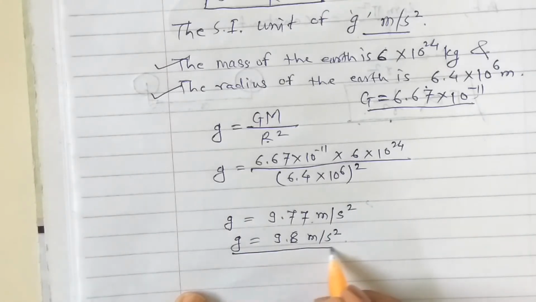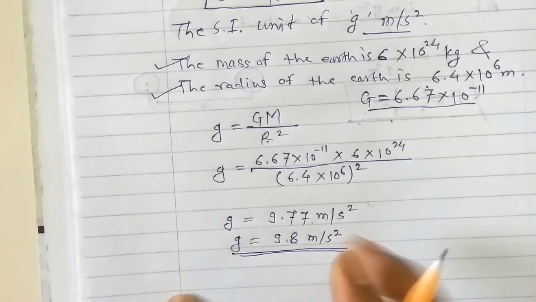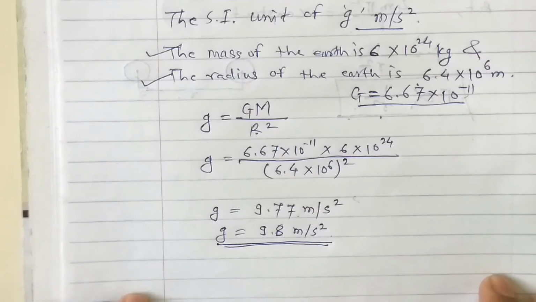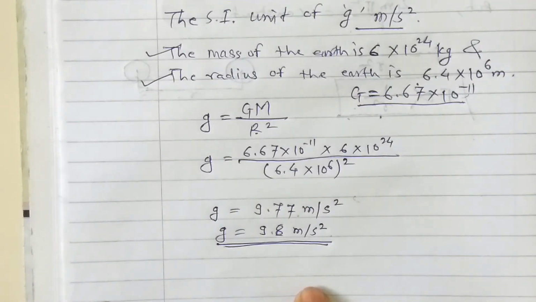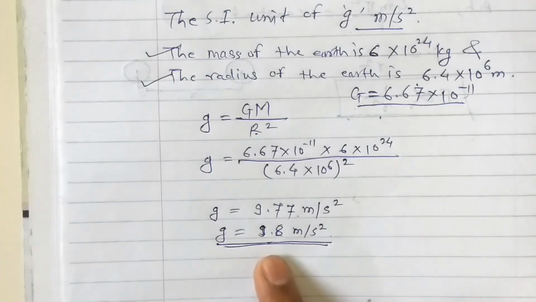So the value of g on the earth's surface, taken by scientists from many experiments, is 9.8 meter per second square everywhere for practical purposes. Actually, the value of g changes with the shape of the earth, with the altitude and the depth. We will learn this in our next video. Okay, then this is the value of g.